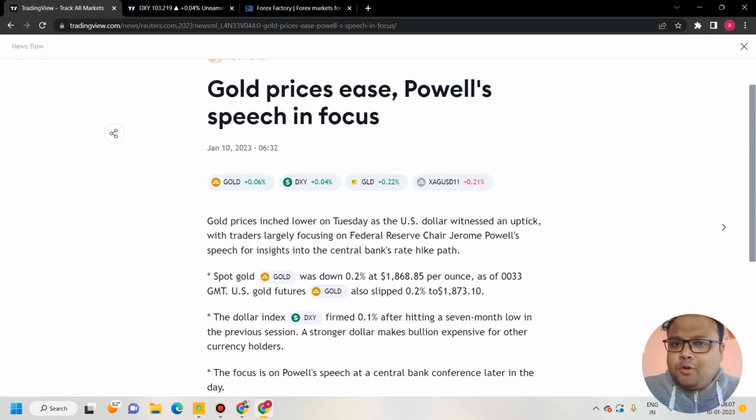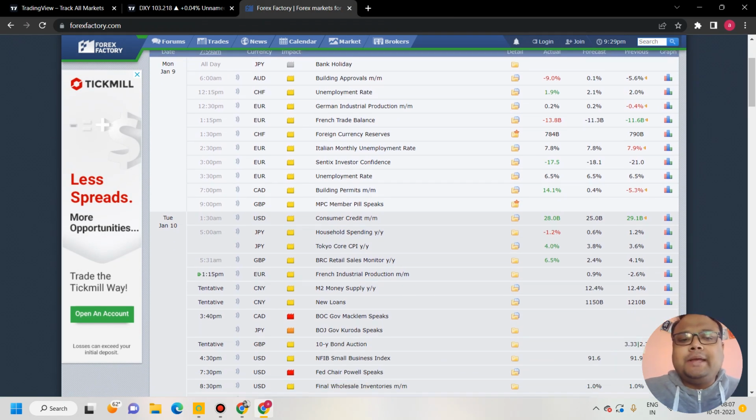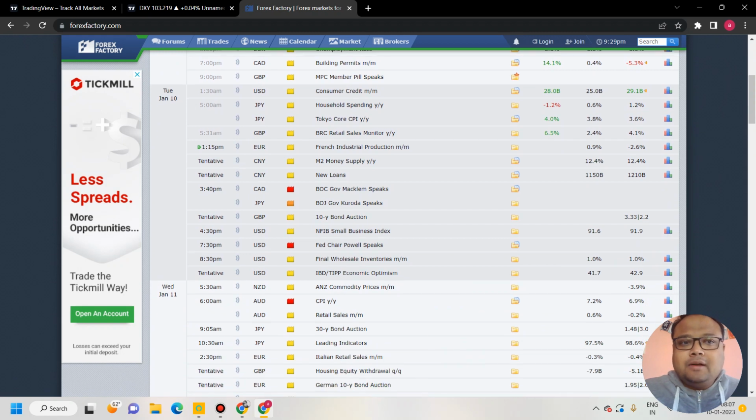This is gold prices with Powell's speech in focus. If we move to Forex Factory or any economic calendar, we can see that on 10 Jan we have Fed Chair Powell speaks. So today we will see some volatility in the market again. My dear friends, please be careful. The market is expecting that there will not be any aggressive interest rate hike from the Fed. Let's see what Powell says.